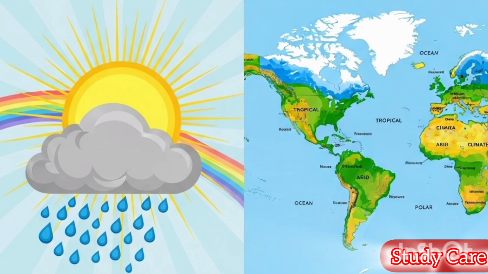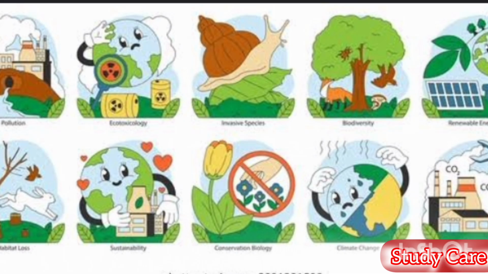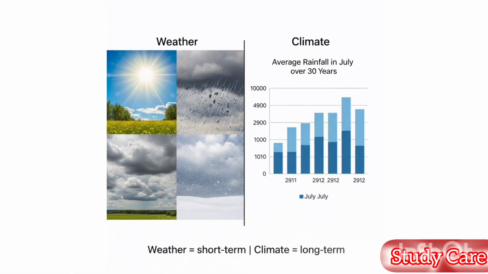In this video, we will explore Lesson 4 Climate from the CBSE Class 11 Geography syllabus. Climate is an important topic. It affects the clothes we wear, the crops we grow, and even the types of houses we build. So, let's understand climate in detail. Let's get started. What is climate?